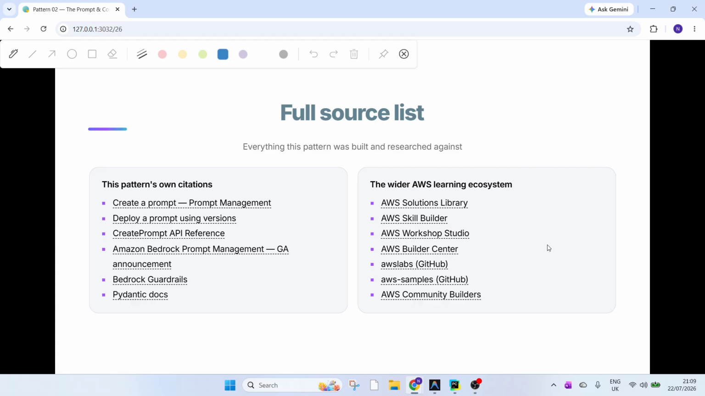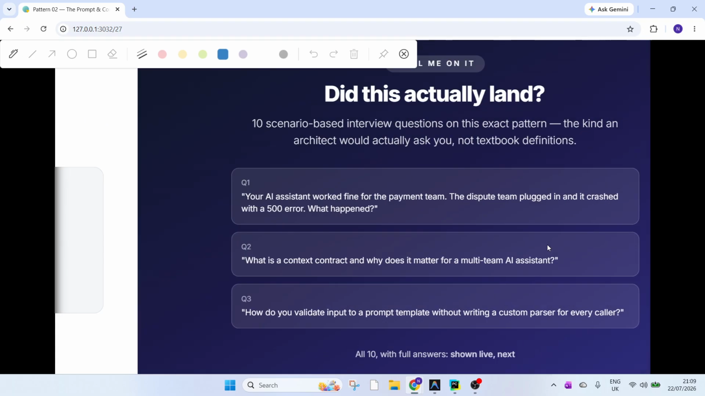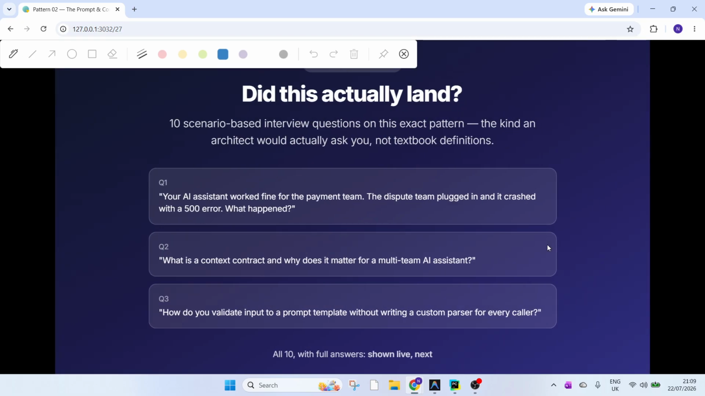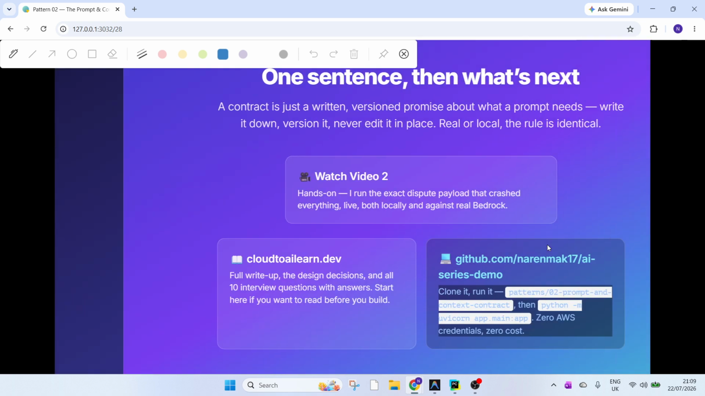But these are the sources which I referred to while designing this video. And last but not least, does this actually land? One way to validate it is to answer some of the scenario-based questions which I have crafted on the site, which you can refer to from my cloud at ailearn.dev. The example I'm showing on the screen is where your AI system is working fine for a payment team, but another team plugged in, and then it creates a 500. I hope you will be able to answer based on what we have gone through today. Similarly for other questions also. I don't want to spend time on those now.